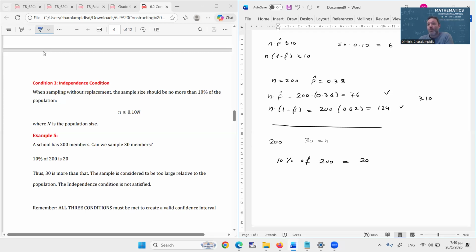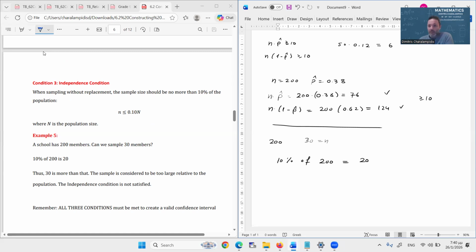This means that we should not use more than 20 students from this school. Of course, we could, but if we did, then this sample would be greater than the limit that we would like, so the validity of the confidence interval would be compromised.